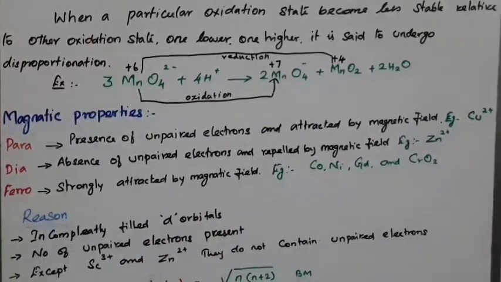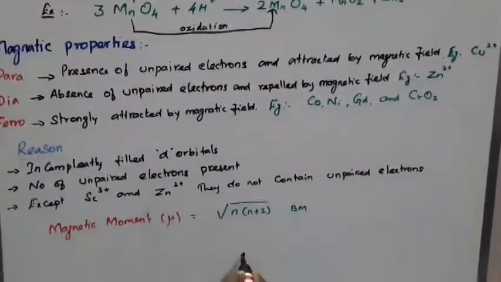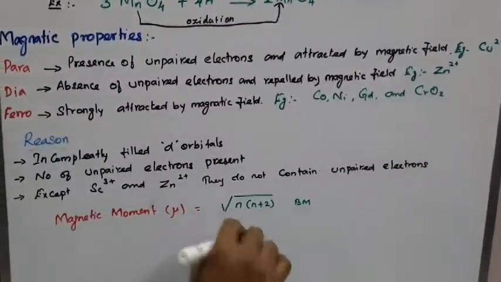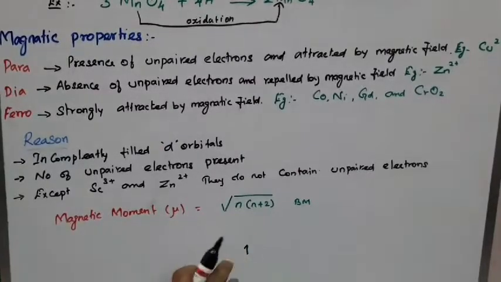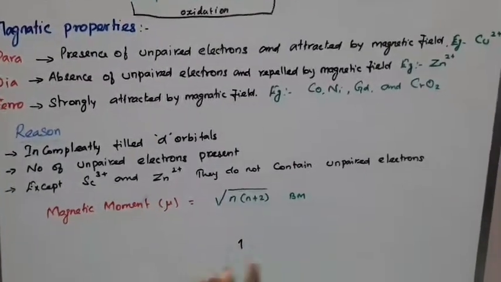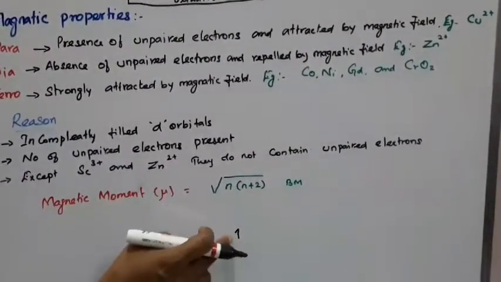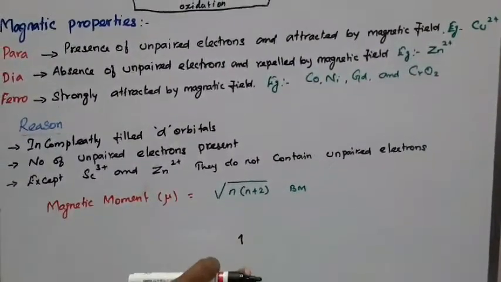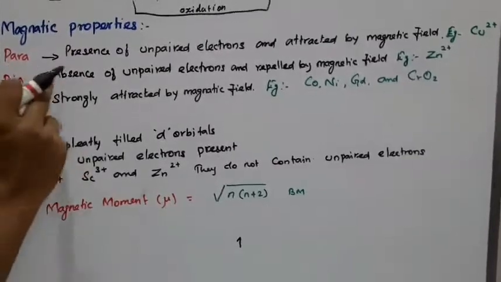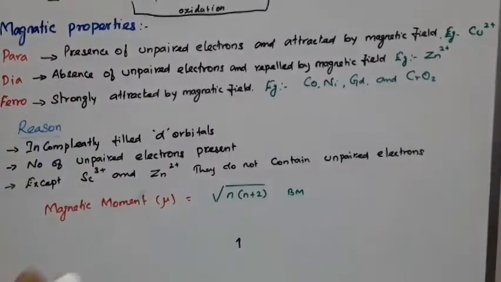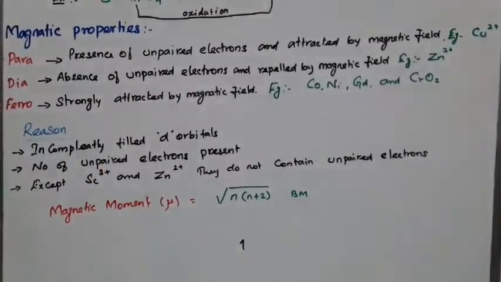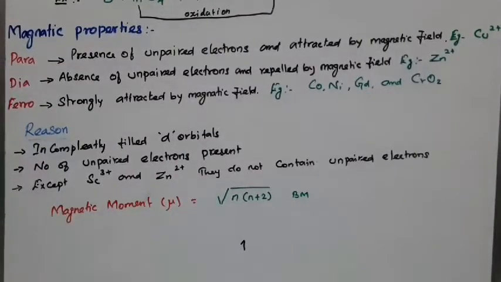Because of this unpaired electron, only one spin rotation is possible, that is plus half and minus half. So if an unpaired electron is present, there is a possibility for another rotation, okay. So diamagnetism means absence of unpaired electrons and repelled by the magnetic field. Why?